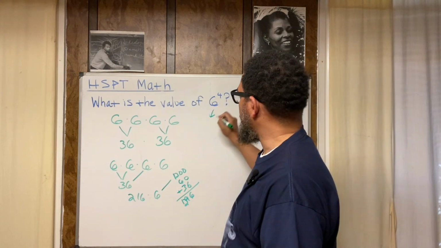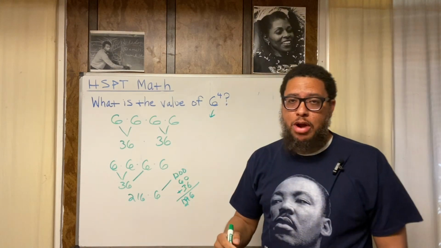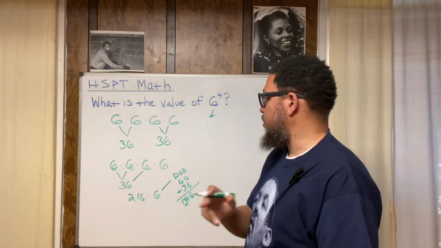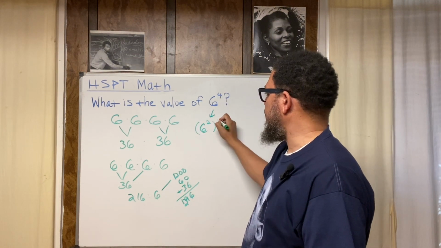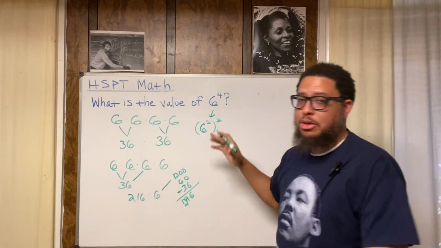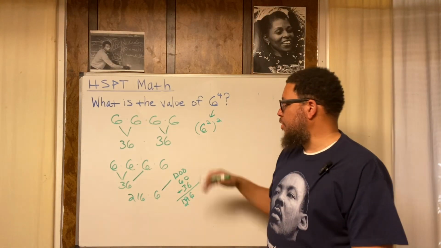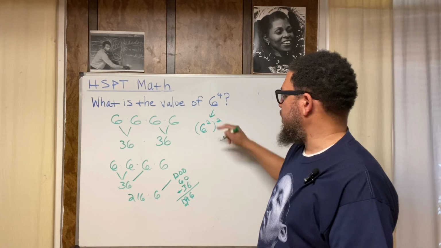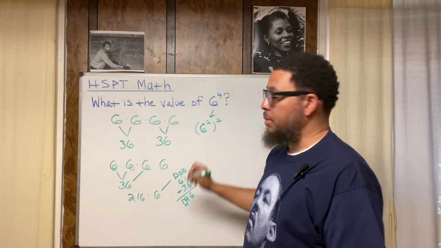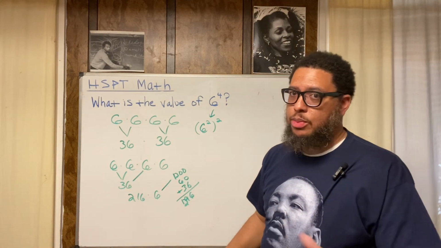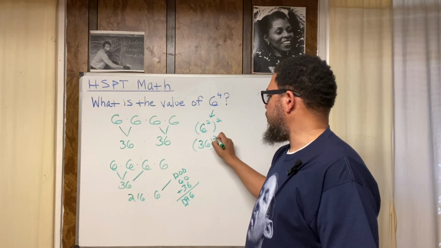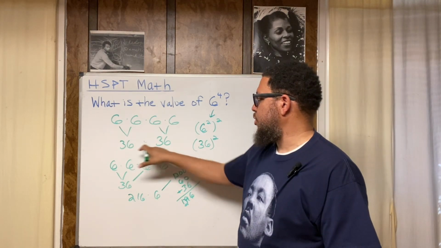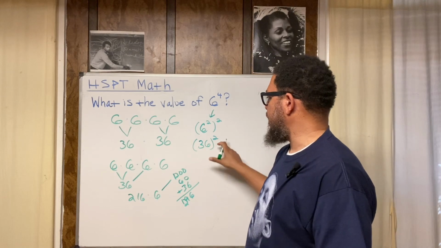Let me show you something else that's cool. If you understand exponent properties, another way to represent this would be 6 to the second power, in parentheses, to the second power. That's the power of a power rule. So 6 to the second power to the second power. 6 to the second power is 6 times 6. It ain't 12. 6 to the second power is 36. So we got 36 squared, which is just this right here. 36 squared is 36 times 36.